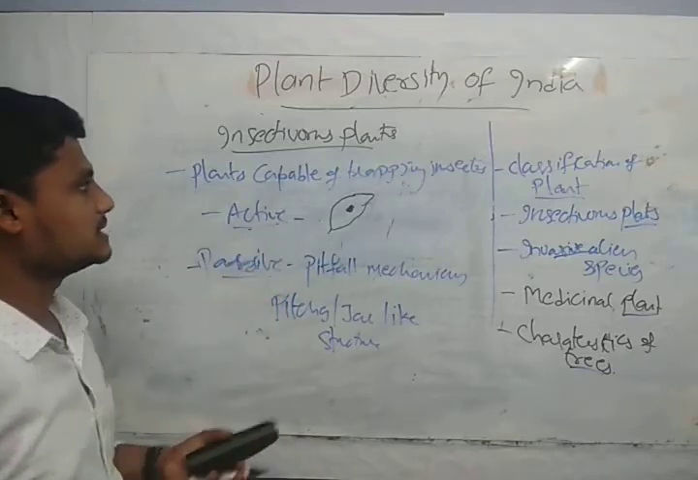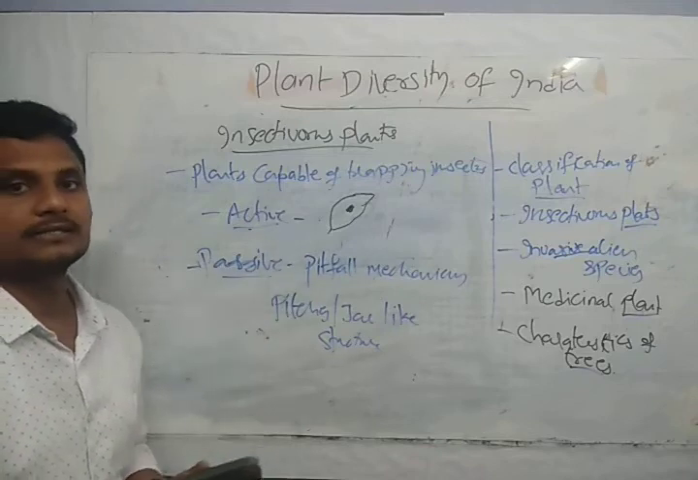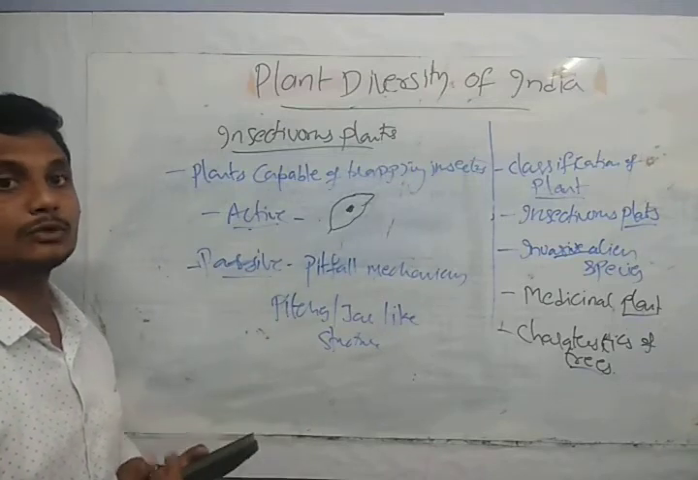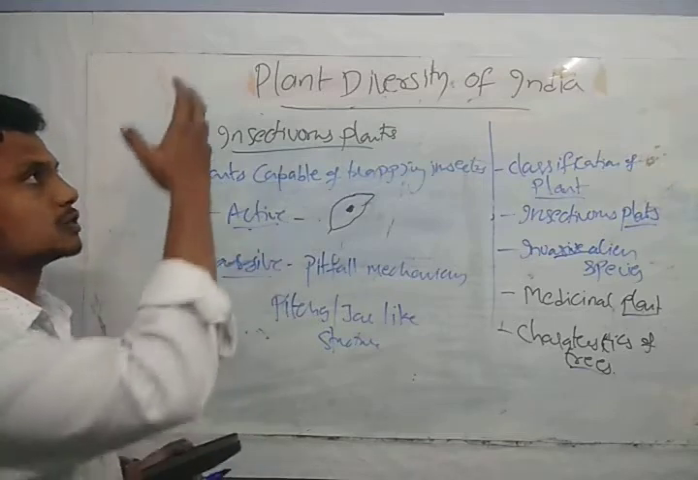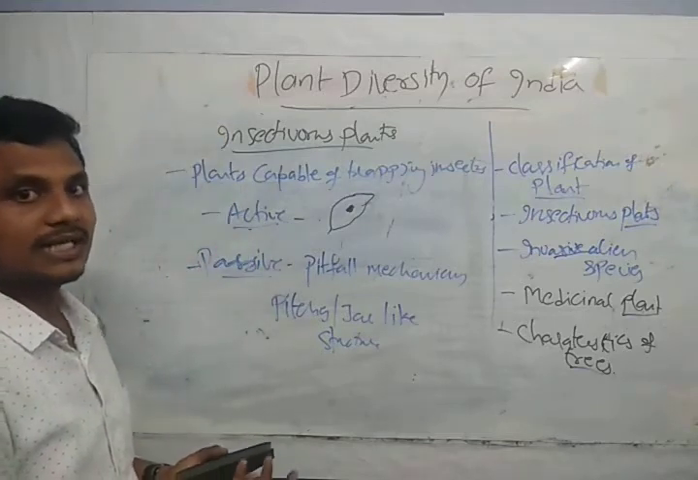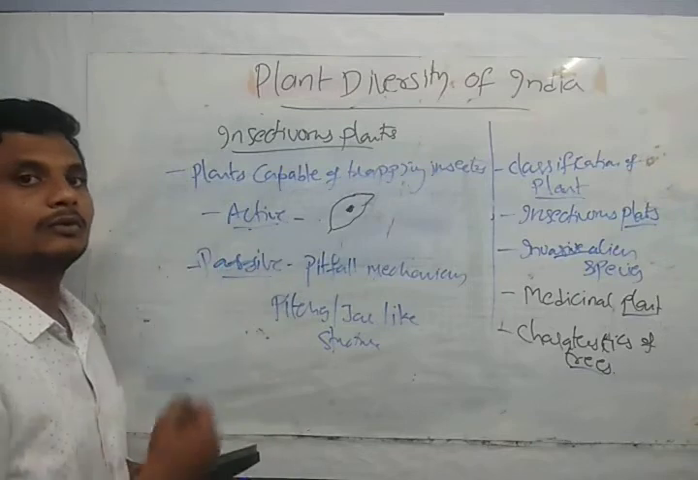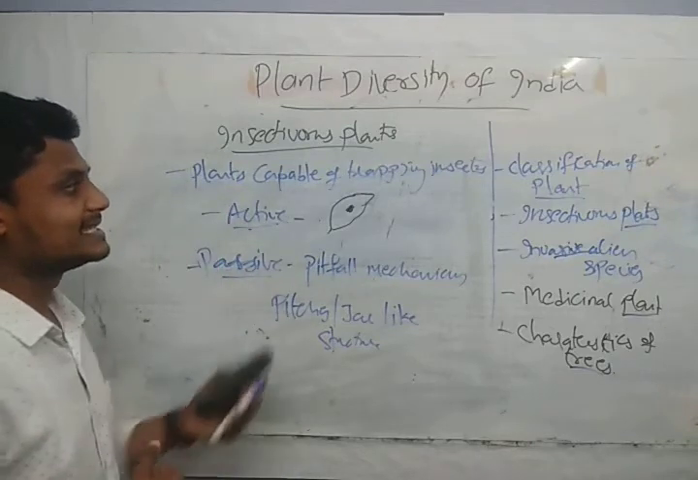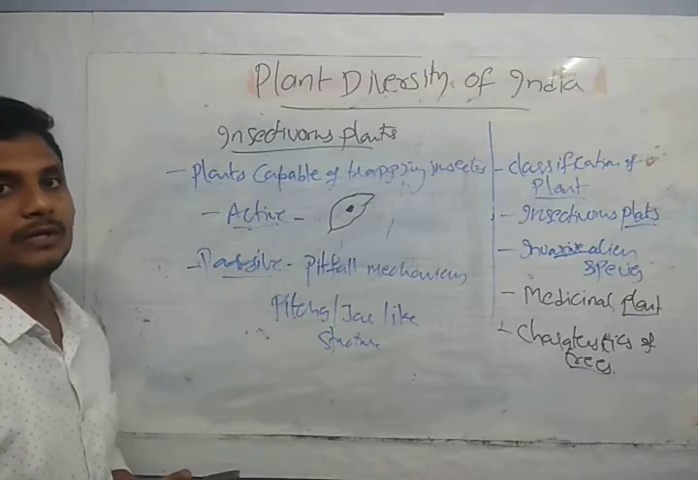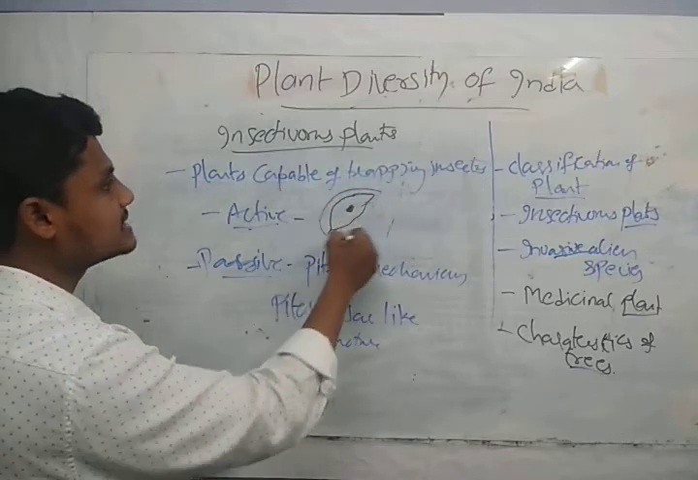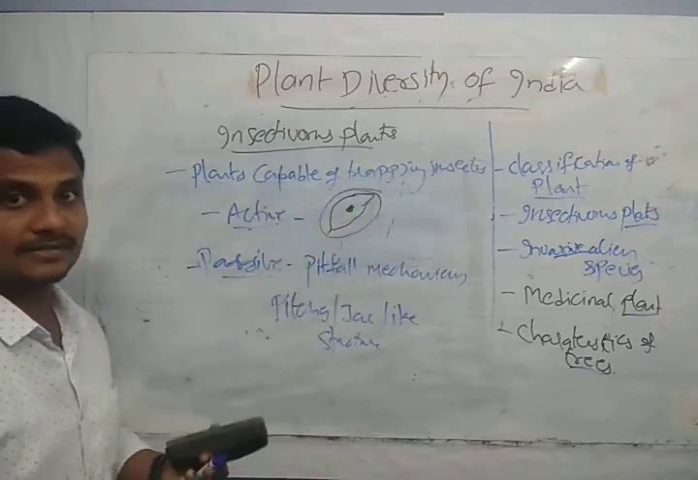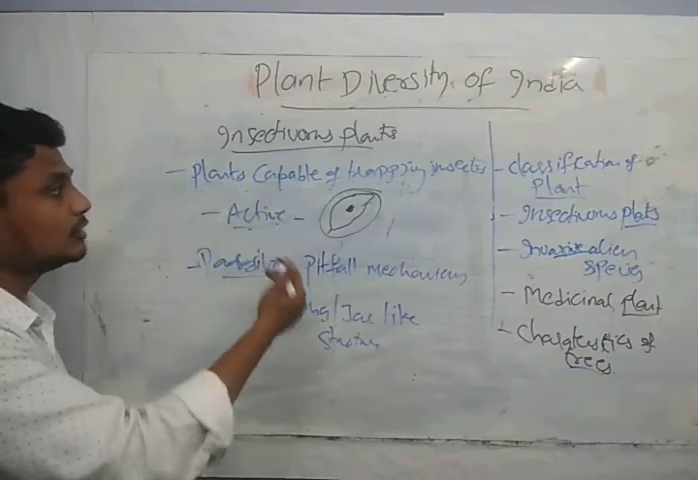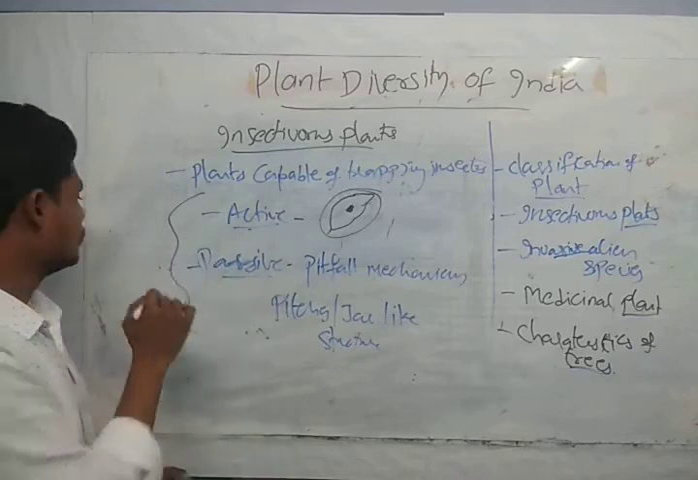Active and passive, these are the ways of trapping insects. So we need to discuss why. Plants get minerals from the soil. From the sunlight they go for the chlorophyll and photosynthesis. But what is the need to have this type of mechanism? So generally, guys, these plants are capable of trapping insects, and they do this activity for nutrition.